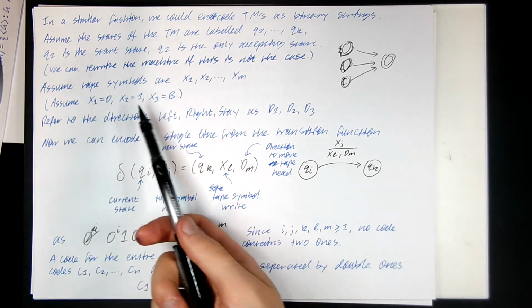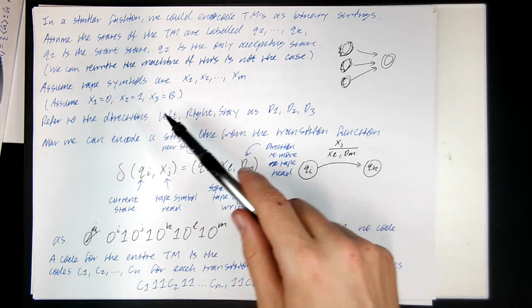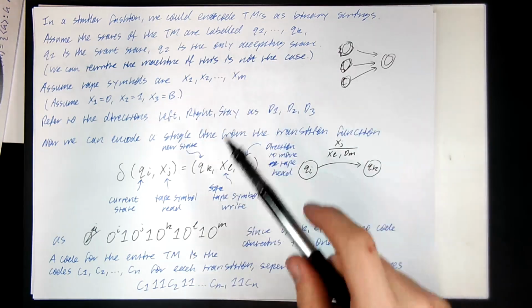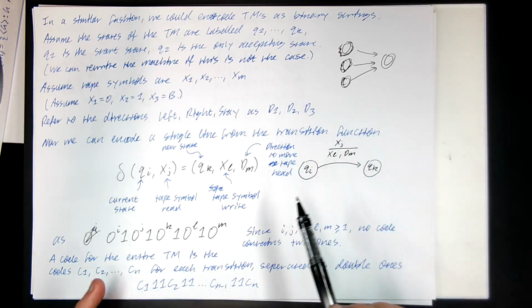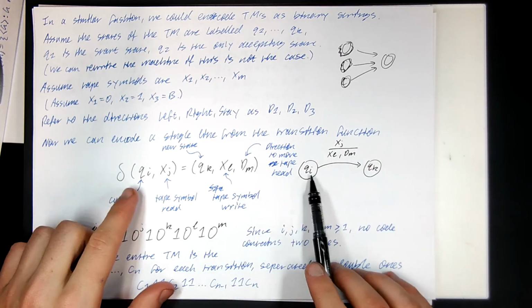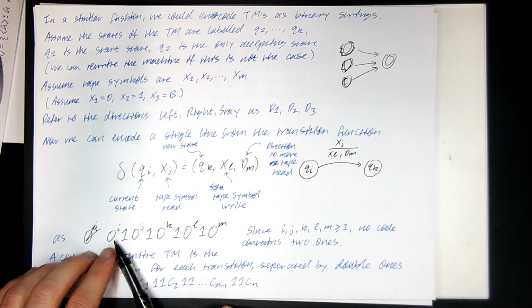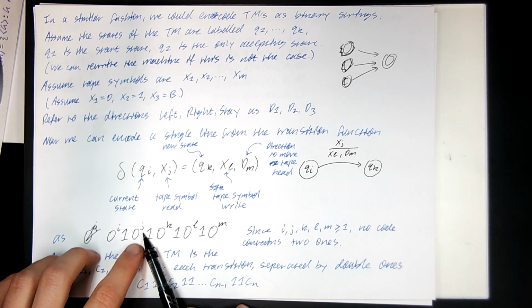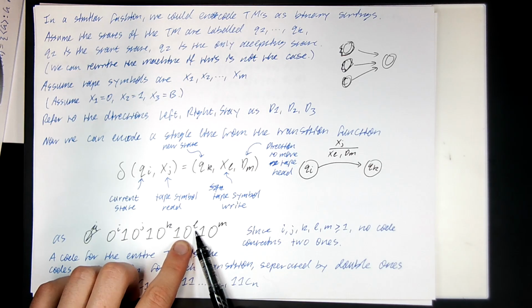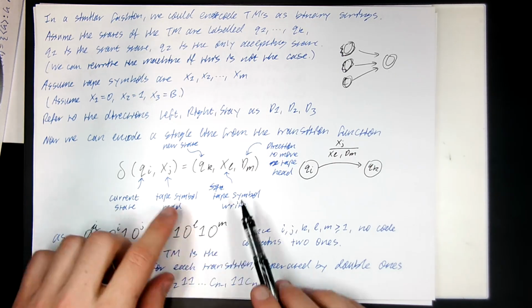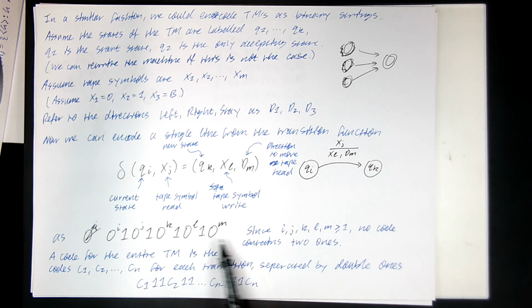And we'll assume the tape symbols are encoded as x1 through xm, where x1 is always a 0, x2 is always a 1, and x3 is always the blank symbol, and then if there are other symbols, you can just pick other x's. And we'll refer to the directions left, right, and stay as d1, d2, and d3. Now I can take a single line from the transition function and encode it as a binary string in this manner. When I see this binary string, I should read this as: from state qi, reading symbol xj, transition to state qk, writing symbol xl, and moving the tape head in direction dm. So there's a direct correspondence between a single part of the transition function and a binary string.